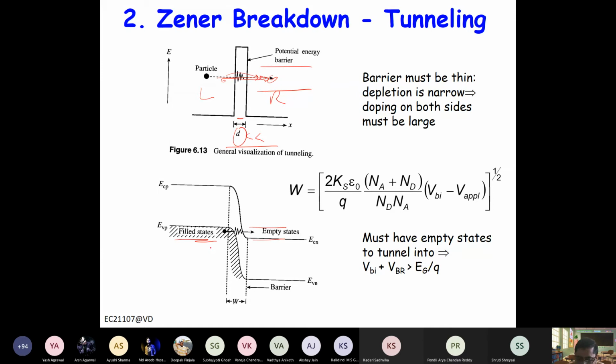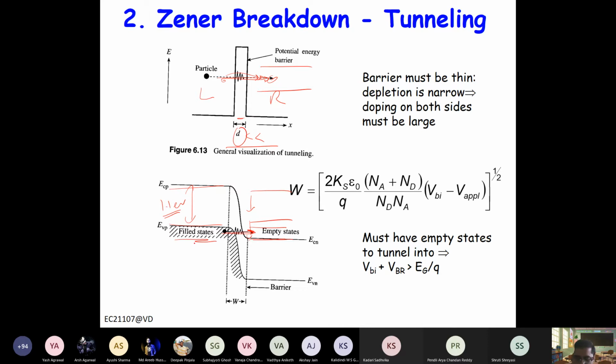So let's say you think in terms of varying the voltage, right? Initially they are somewhere here, then you bring it down, right? So they will appear only after a certain voltage. Now usually, see, Zener breakdown occurs at lower voltage. You see the band gap. What is the band gap of silicon? Around 1.1 electron volt, right? So it should be on the order of a few volts only, where these carriers can tunnel through it.